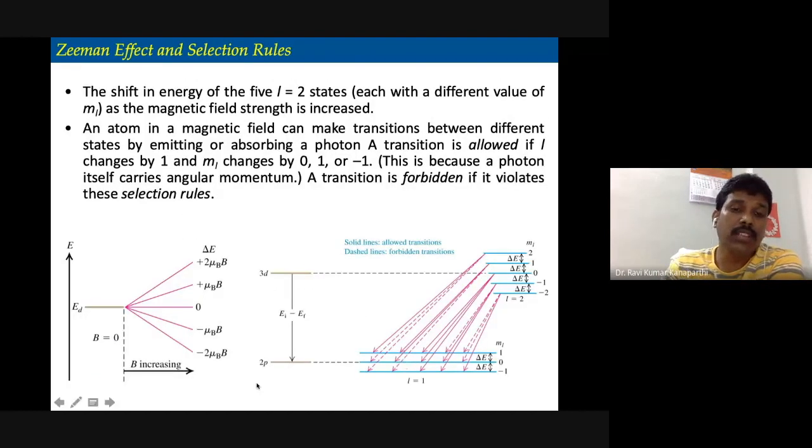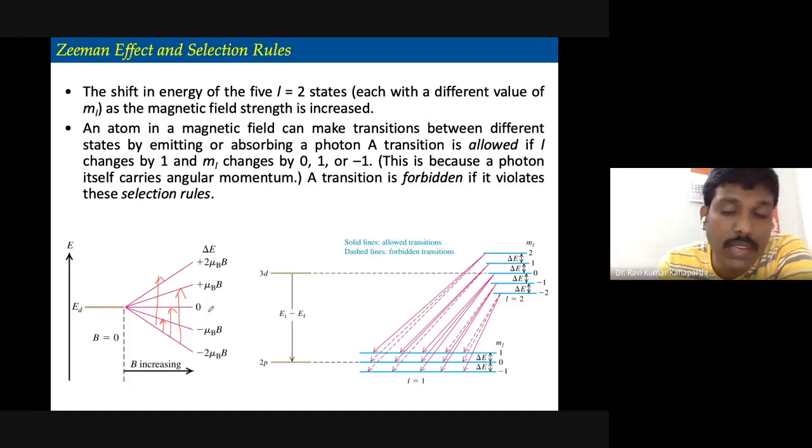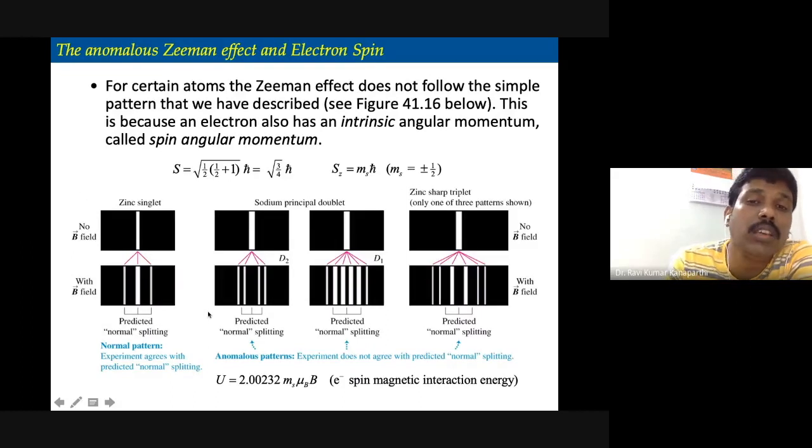Now you can see here that if you take an example of L equal to 2, we can anticipate there are 5 different energy states, which are just shown here. That means if we can promote these electrons into higher energy levels, then we can have transitions, and if we are able to detect these transitions, that is really good. These experiments were done by many people, and this is a summary of what was done. For example, zinc is the element, and it should show a triplet.